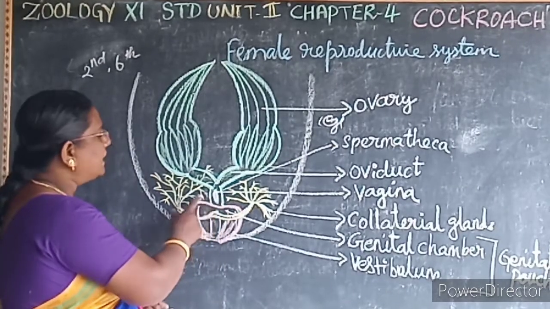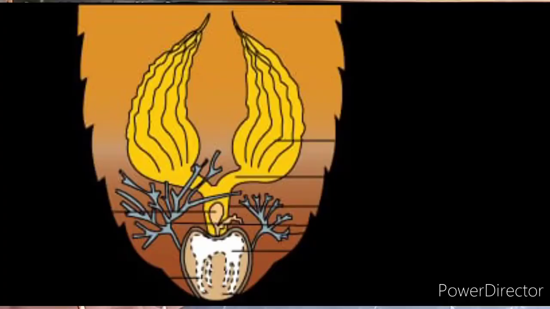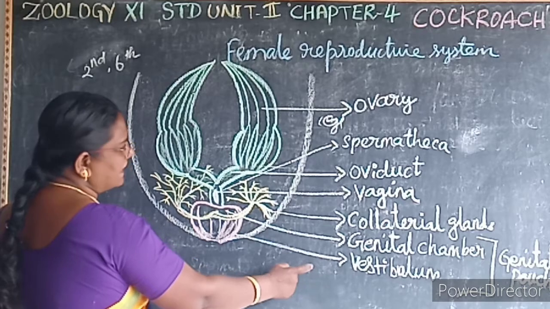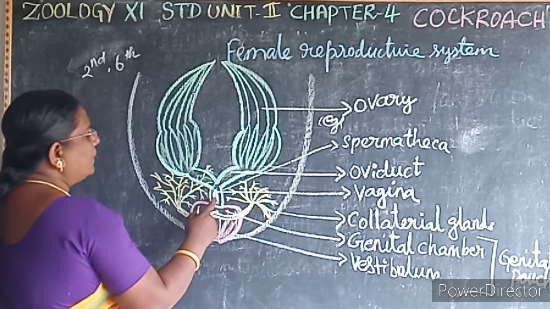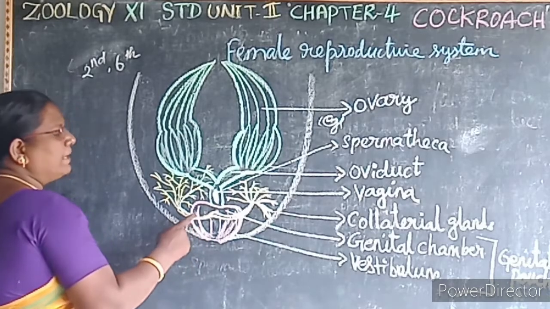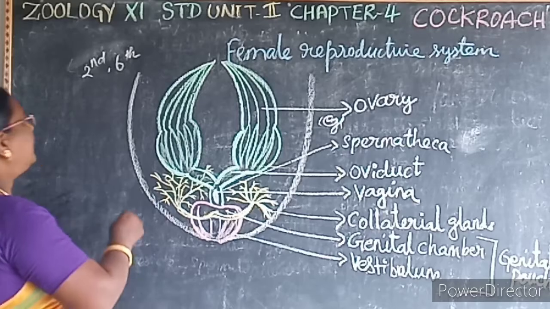Behind the ovaries, a pair of white branched glands is present. That is known as what? Collateral gland, which forms a hard egg case. That is known as what? Ootheca. So this genital pouch consists of 2 chambers. One is a genital chamber and the second one is an oothecal chamber. The genital chamber is where the vagina opens, and the oothecal chamber is where the ootheca, that is the eggs, opens. So it's very easy, no?